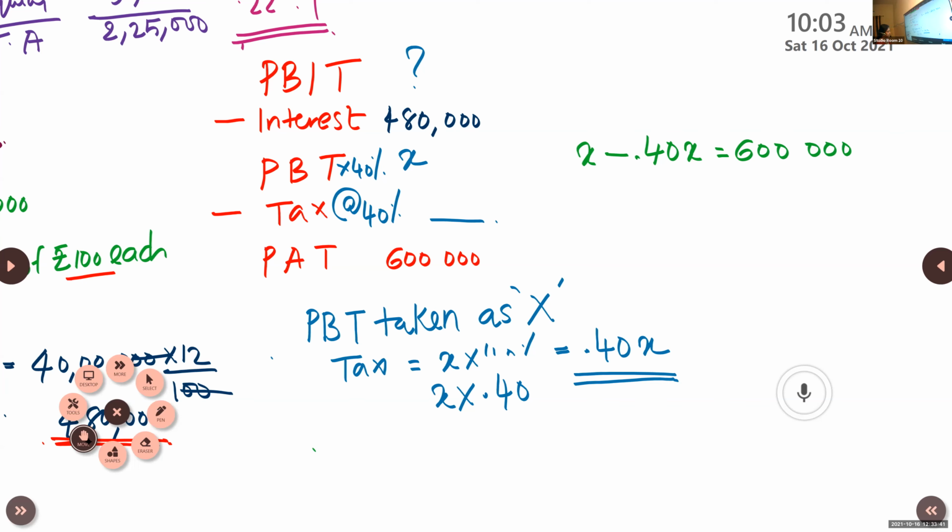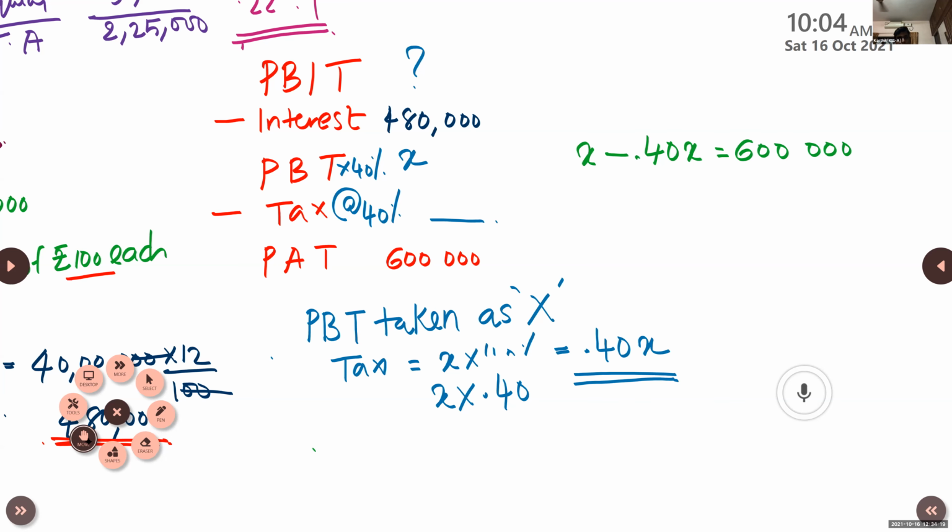How much is X? Give me the answer of X first. Karthik, how much is X? 10 lakh.